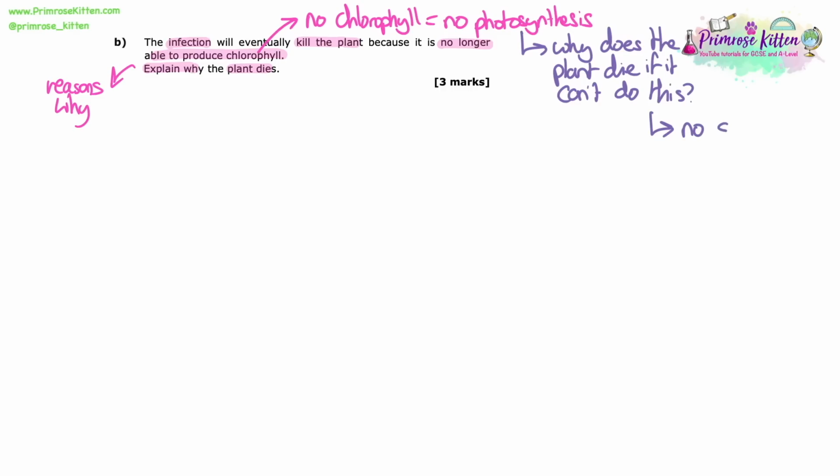That still doesn't tell us why the plant dies. We need a bit more information. So why does the plant die if it can't do photosynthesis? Because it's not able to produce sugars.